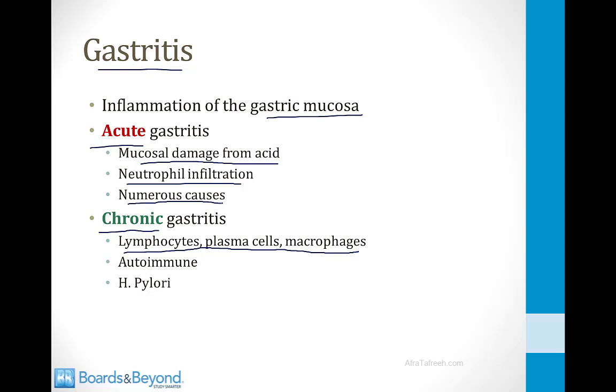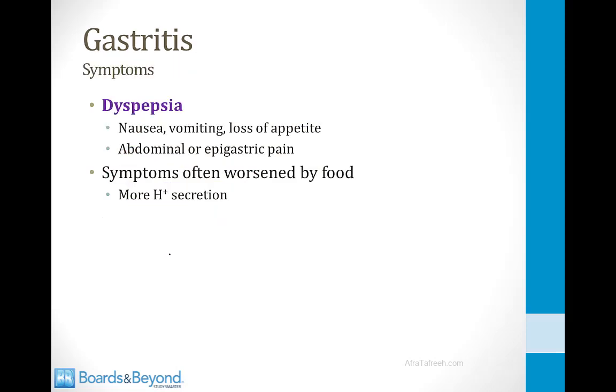There are many causes. Chronic gastritis basically has two common causes. One is an autoimmune disorder, and the other is the bacteria H. pylori. When gastritis is symptomatic, the symptoms are usually called dyspepsia. This means nausea, vomiting, loss of appetite, sometimes abdominal or epigastric pain. The symptoms are often worsened by food because when you eat, that stimulates more acid secretion, and more acid secretion